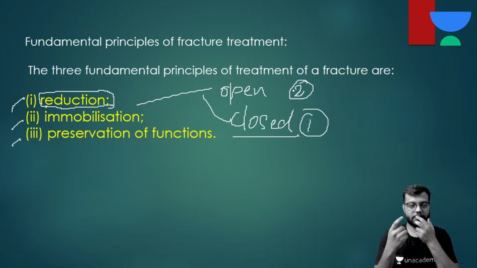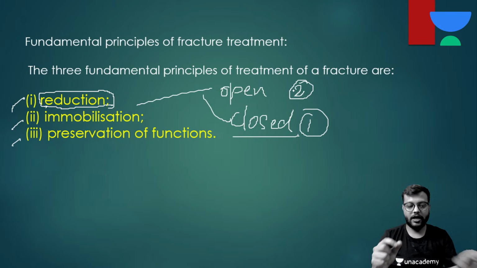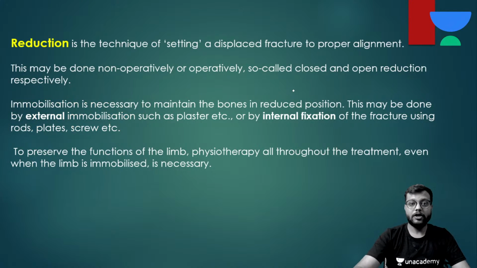Now for open reduction, what will you have to do? You will have to open, split the muscle, reach the fracture site, then reduce it by the instrumentation, and then fix the reduced site by plating or nailing or other types of implants. Okay, so this is about reduction. Okay, so we have discussed what is reduction.